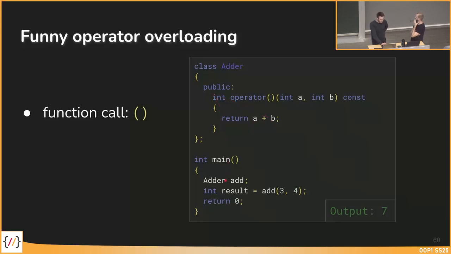And how can we use this? We can create an object of the adder class, and then we can use this object and call this operator on this object, which then looks like an add function. So basically you can use objects as functions. And we then pass two integers, and those integers in this case get added.